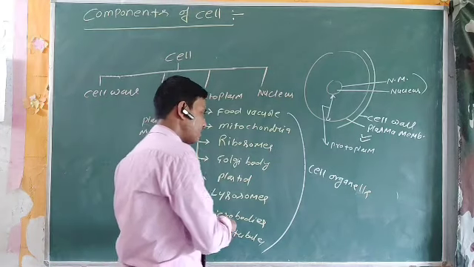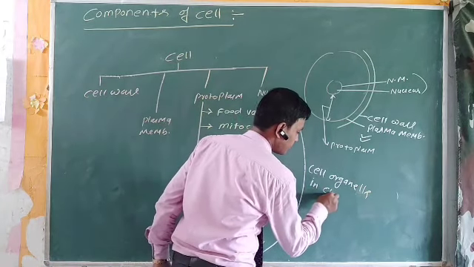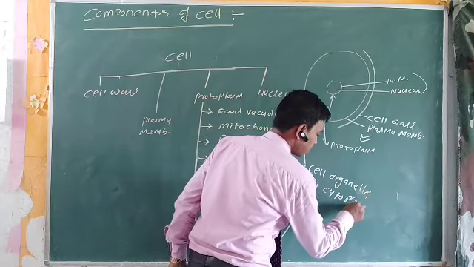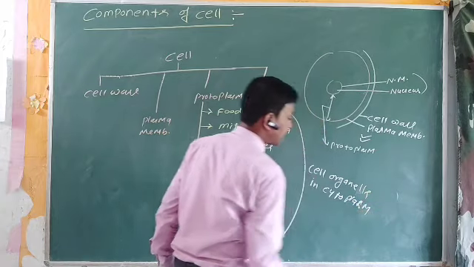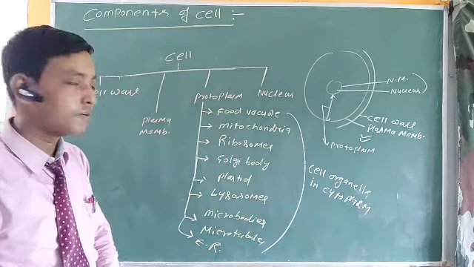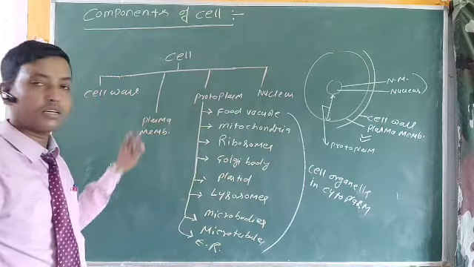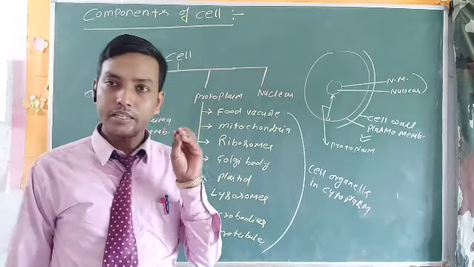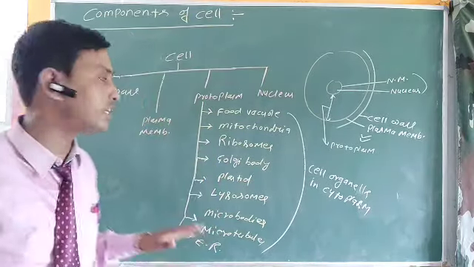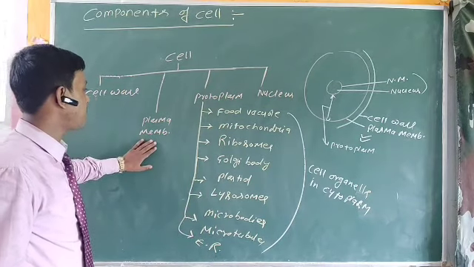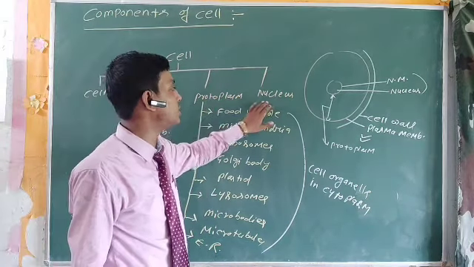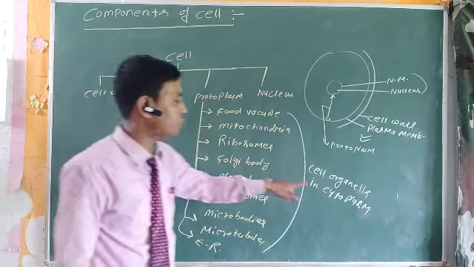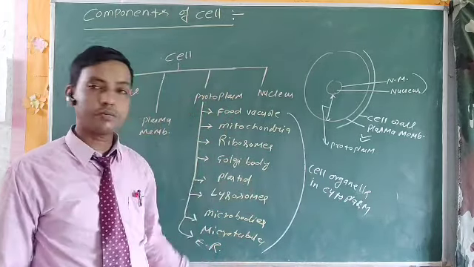They are found in the cytoplasm, which you need to write down. So the basic criteria that categorize the components of the cell are the cell wall, plasma membrane, protoplasm, and nucleus. The plasma membrane has a cytoplasm, and these are the components of the cytoplasm.